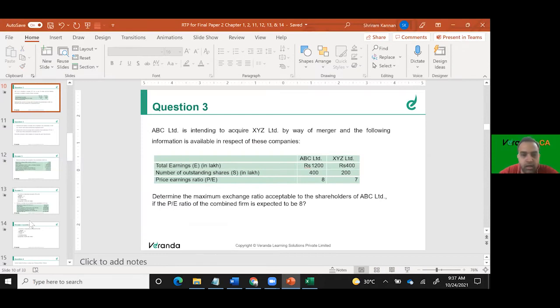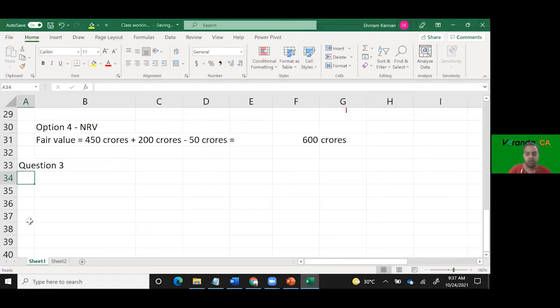Question 3. So let's see the question. Okay, before discussing this question, a little bit of M&A talks. Synergy. What is synergy? Guys, synergy here. What is synergy?